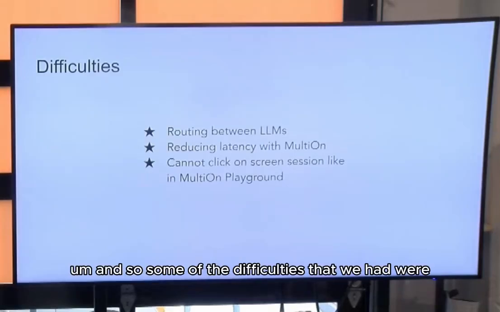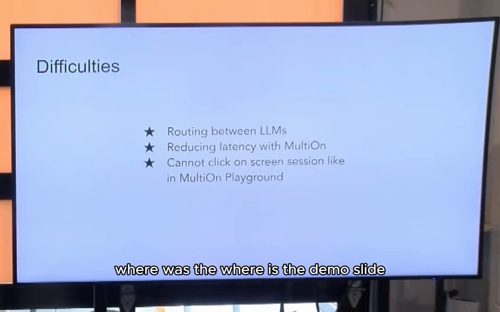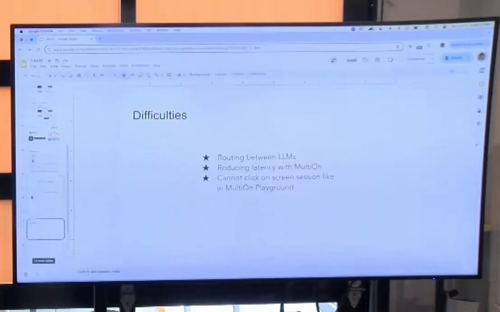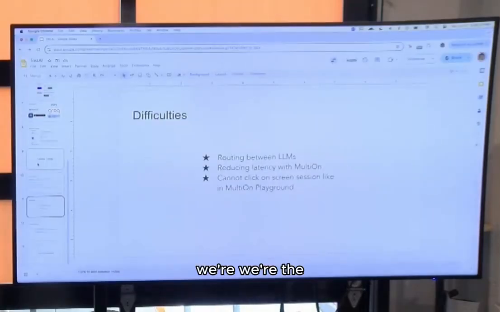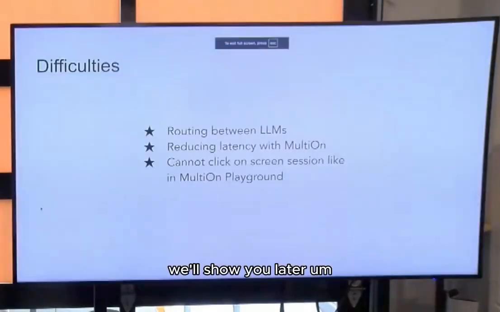And so some of the difficulties that we had were routing between. So we actually have a demo. Where was the demo slide? We had the video. People from the last presentation can attest to that, but we'll show you later.